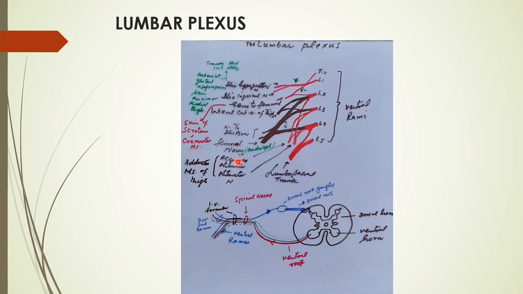So the major nerve of the lumbar plexus is the femoral nerve, and it supplies the extensor muscles, that is, the extensors of the knee joint, which are the quadriceps muscle.